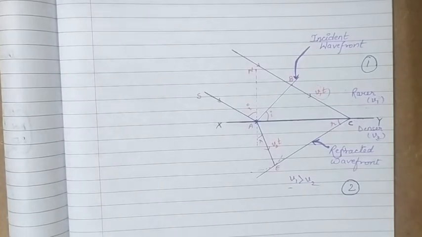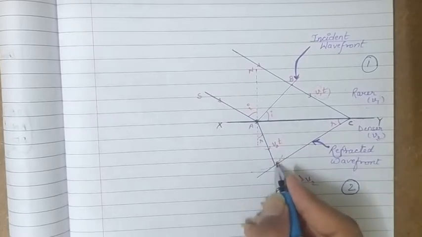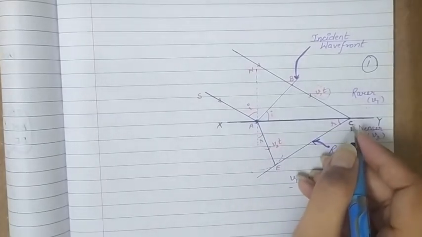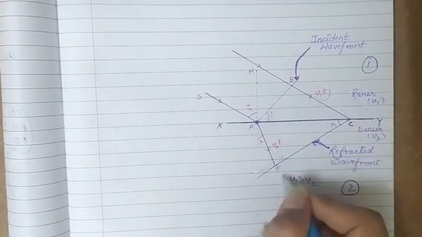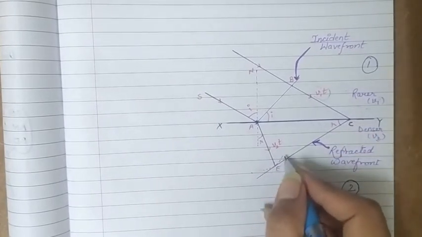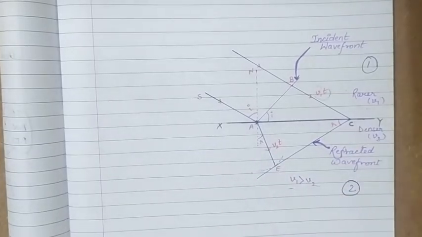Now AE is the radius in the second medium, that's why we are using the speed v2 for that second medium. If we take a tangent plane CE drawn from point C over this hemisphere of radius AE, which is v2t, then we get the new refracted wavefront.